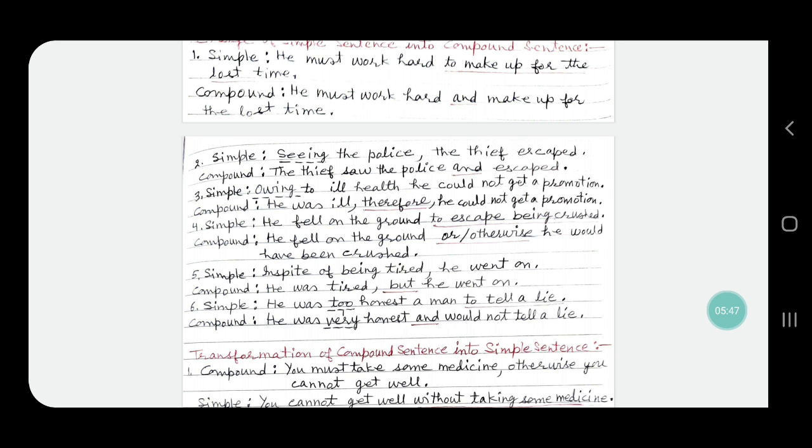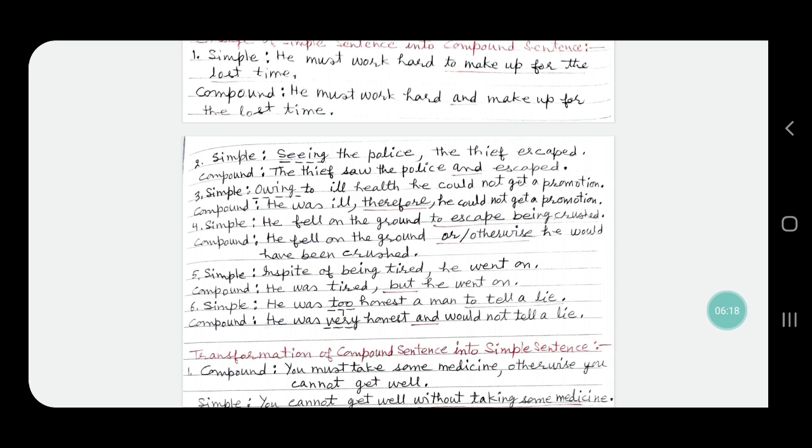Here are two consecutive actions, two actions coming one after the other. So we can change this sentence into, the thief saw the police and escaped. Number 1 saw, number 2 escaped, and they are joined together by and. So this is compound sentence.